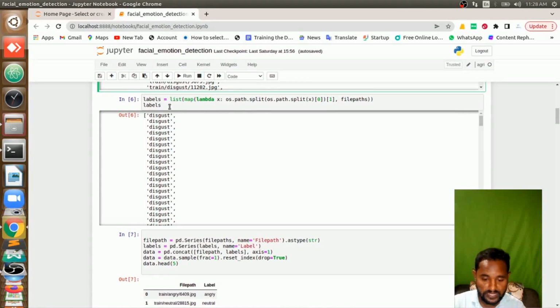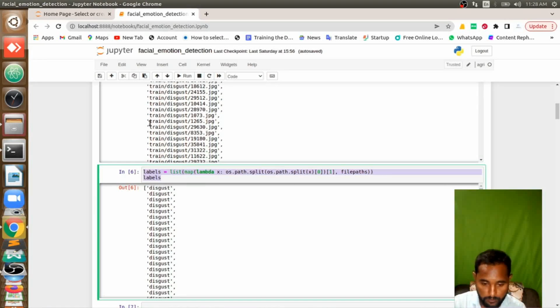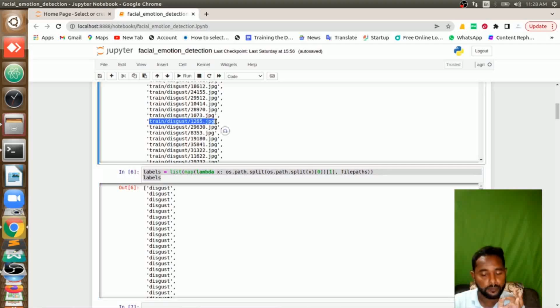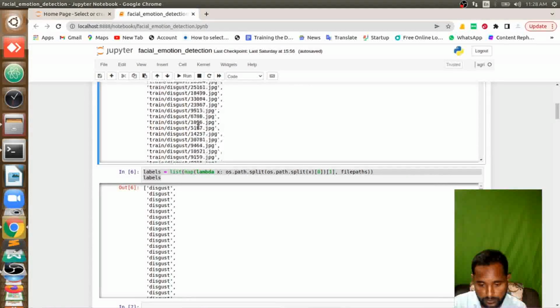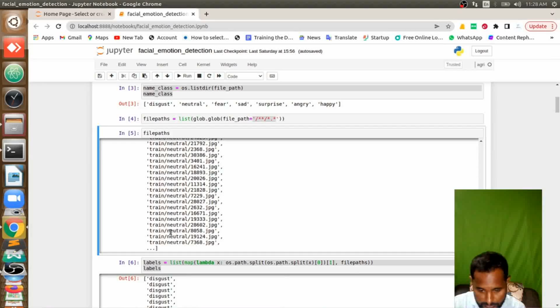Then comes labels. What are labels? How are we getting them? Here you can see, above we are getting the complete path of the images. Now thereafter, what is there? Disgust is there. Okay, when you scroll down a bit, we'll see neutral. It means that above itself there are classes.